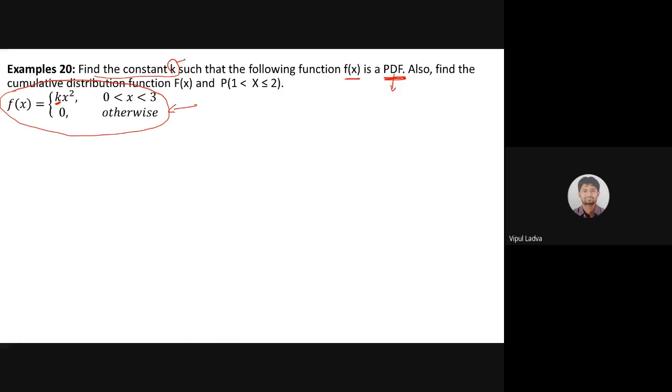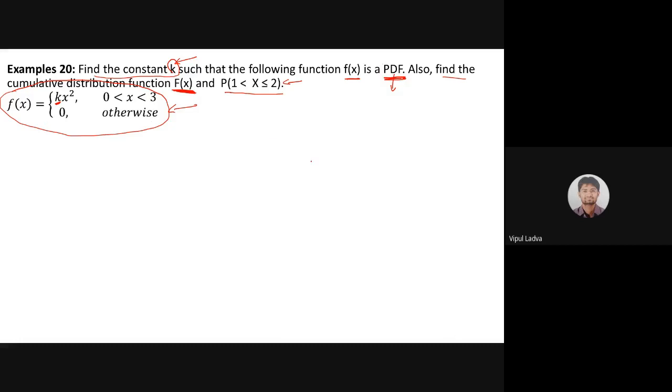Now our first aim is to identify the unknown k, and then after that also find the cumulative distribution function, capital F of x. Observe the word cumulative distribution function, capital F of x, and we are also supposed to find the probability that my continuous random variable is lying between 1 and 2. So the probability that 1 is less than x, less than or equal to 2, this also has to be found. So in this question we are targeting 3 sub questions. First we will go for k, then we will find the cumulative distribution function, that means capital F of x, and this particular probability. So let's try to identify that.